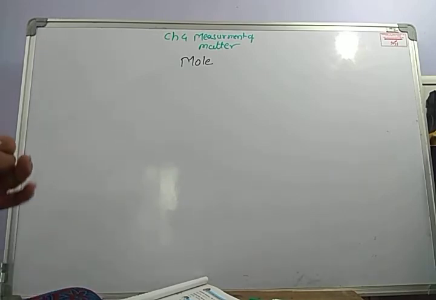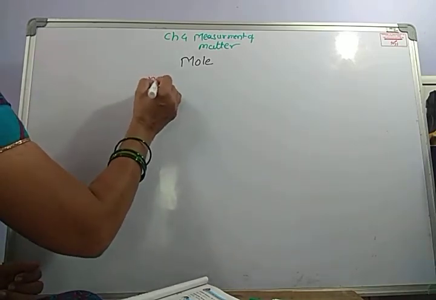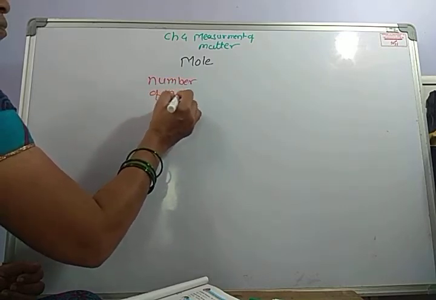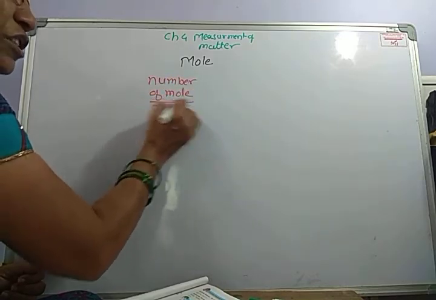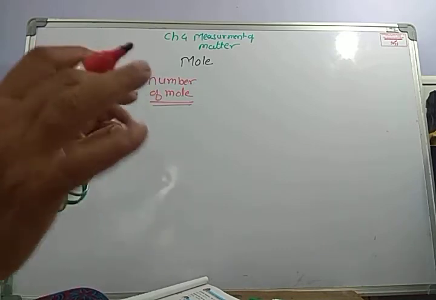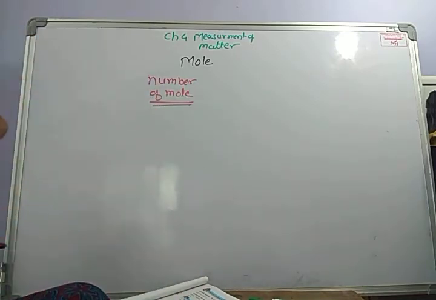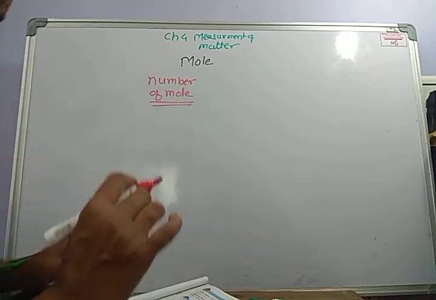How to find the number of moles? Mole is just a number, so it has no other unit. 1 mole, 2 mole. Mole itself is a unit and itself a concept.